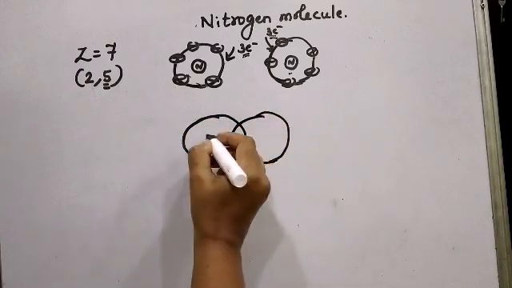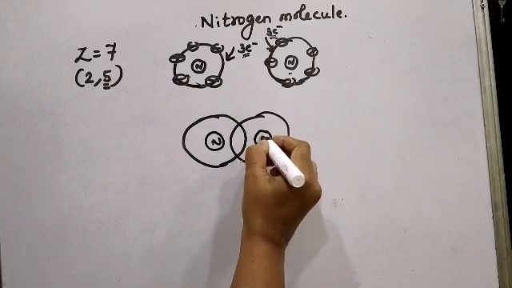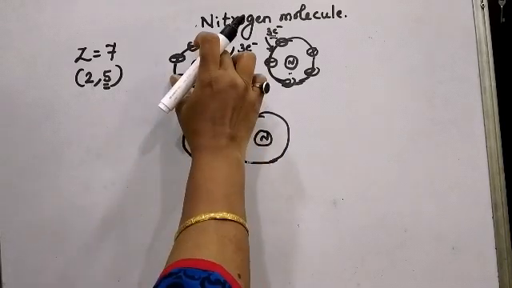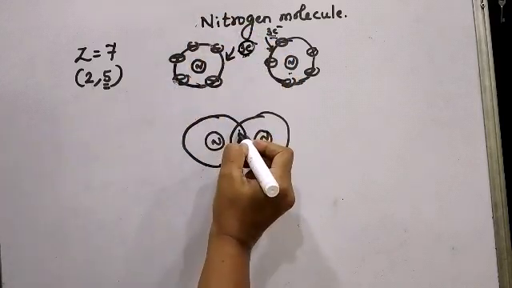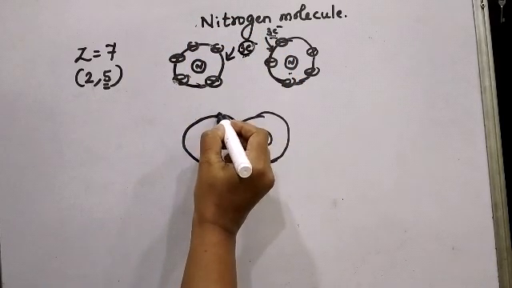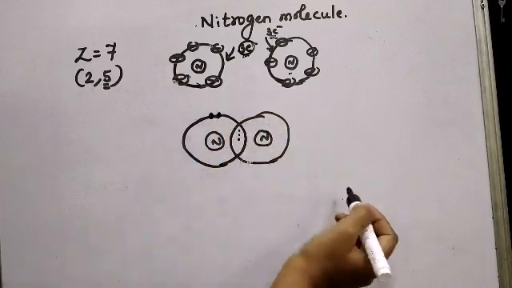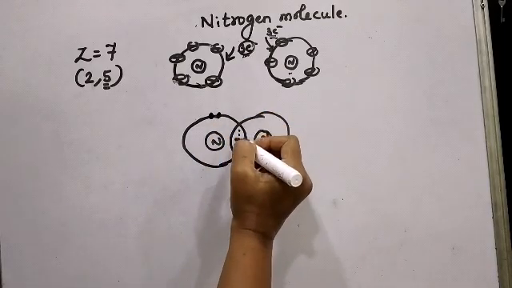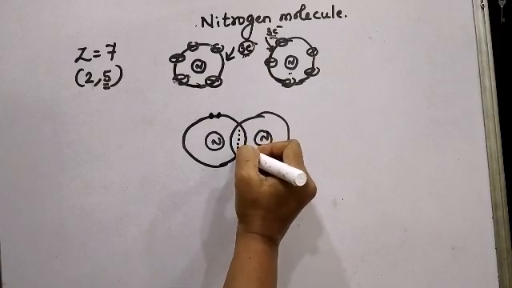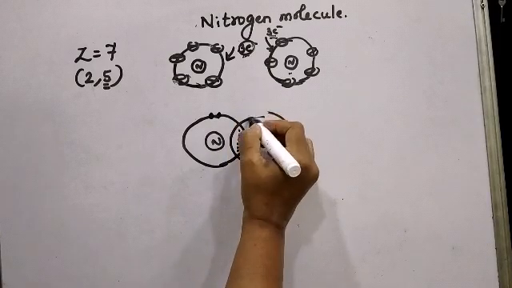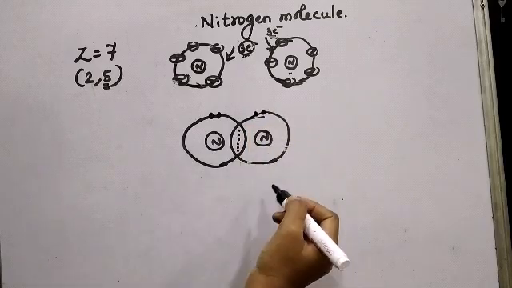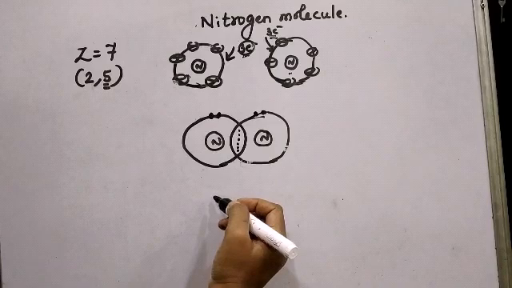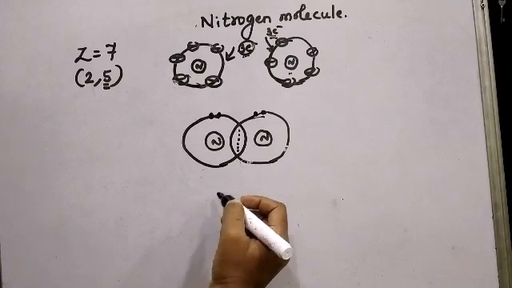These are the 2 nitrogen atoms. The first nitrogen will have 5 electrons in the outermost orbit, but out of 5 it is going to share 3. 1, 2, 3, and 4 and 5 will be present, that is this one pair of electrons will be present in pairs. Similarly, the second nitrogen will share 3 electrons with the first nitrogen, and 4 and 5. This is one pair of paired electrons, right? So since electrons are shared between 2 nitrogen atoms, a covalent bond will be formed between the 2 nitrogen atoms.